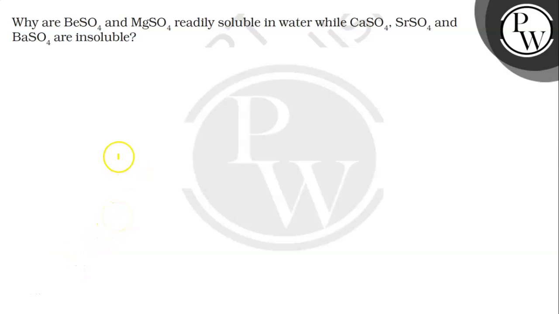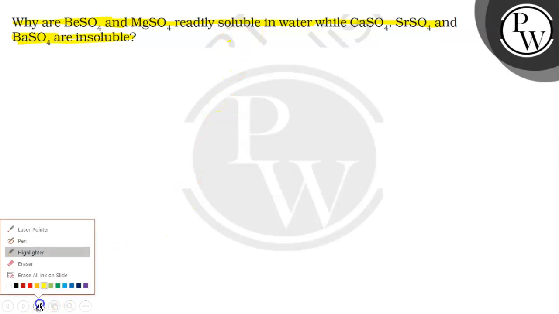Hello बच्चों, let's read this question. The question says: why are BeSO4 and MgSO4 readily soluble in water, while CaSO4, SrSO4 and BaSO4 are insoluble? So we have to give the reason why BeSO4 and MgSO4 are soluble in water while CaSO4, SrSO4 and BaSO4 are insoluble. So let's solve this question.